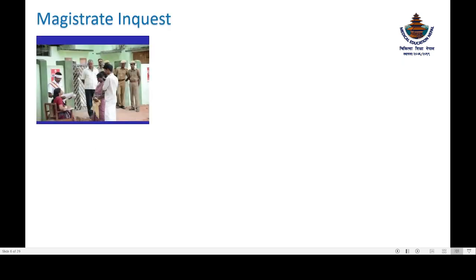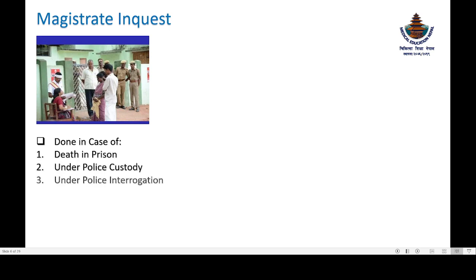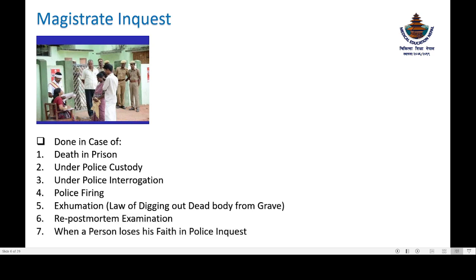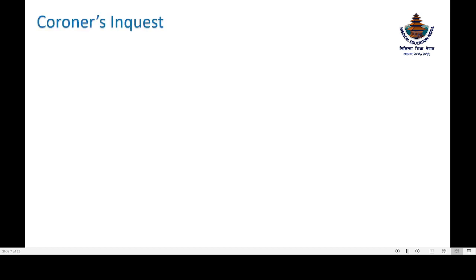Now, the magistrate inquest. It is done in case of death in prison, under police custody, under police interrogation, police firing, and exhumation. Exhumation means the digging out of the dead body from the grave, and also the post-mortem examination, and when a person loses his faith in the police inquest.